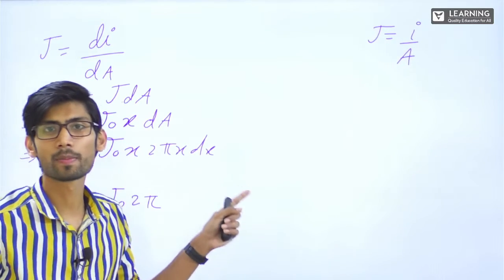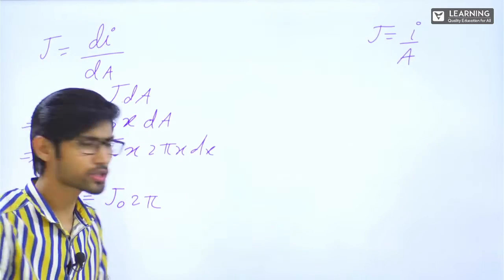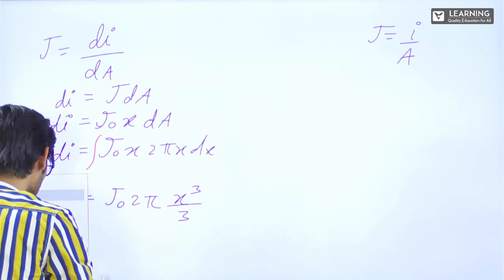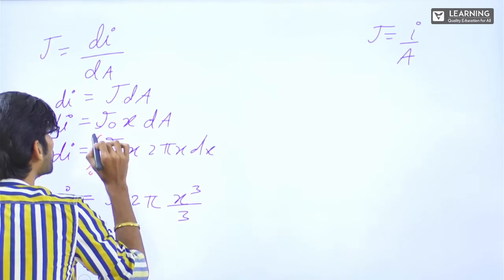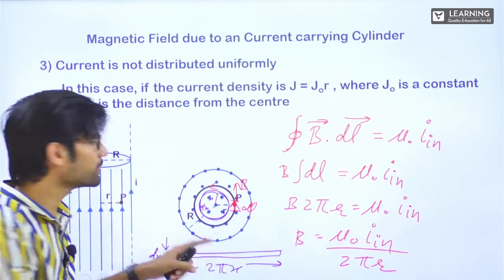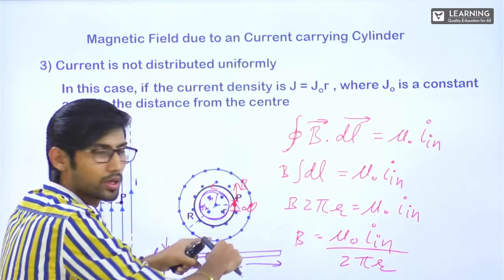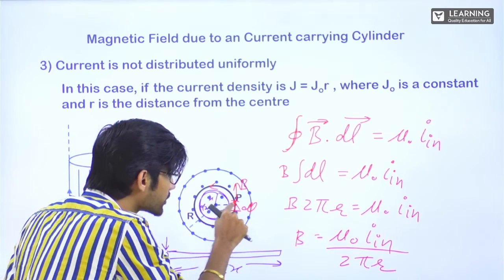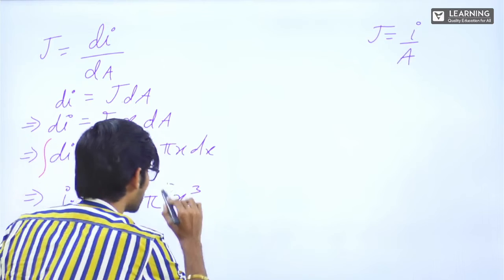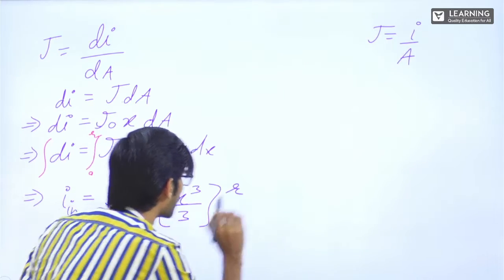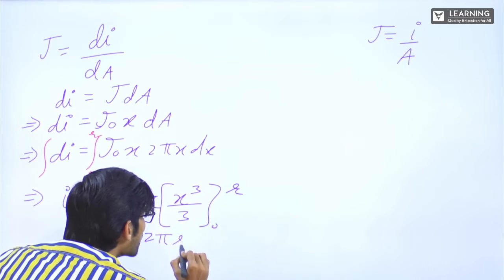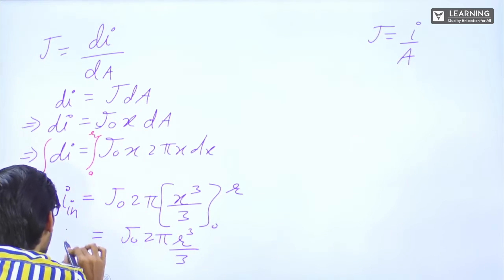Integration of x square dx is x cube by 3, and we are integrating from 0 to r. Yes or no? Because in Ampere's loop, I inside means whatever is there inside this loop. This inside is at a distance r. From 0 to r I am integrating. So from 0 to r, this will be J naught 2 pi r cube by 3, that is I inside.